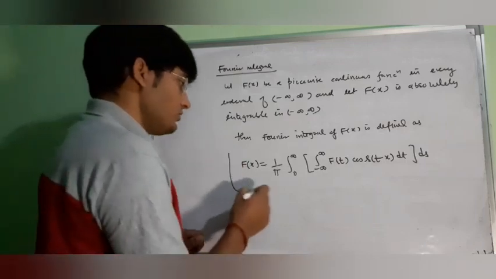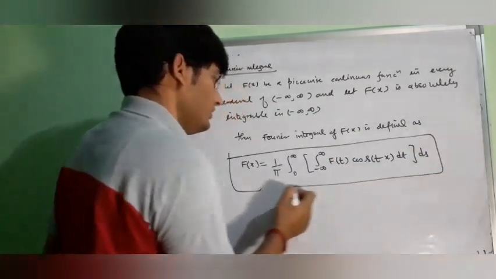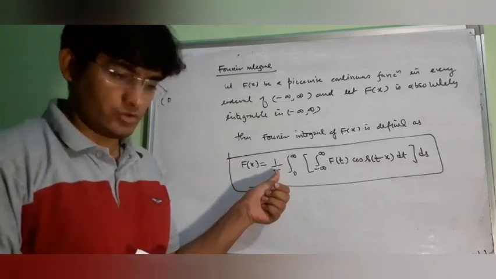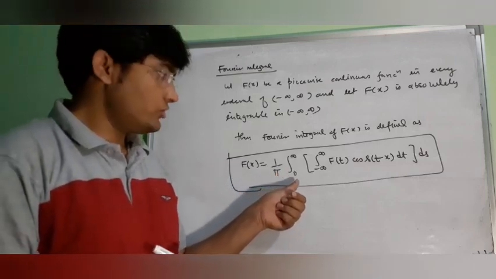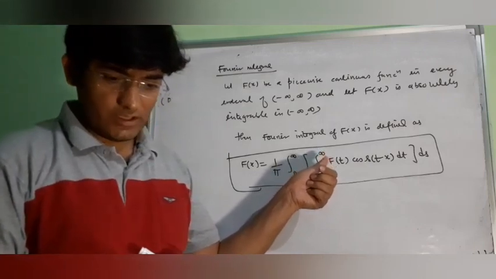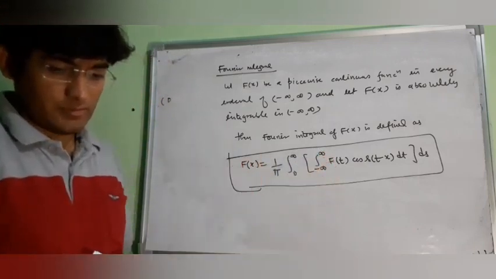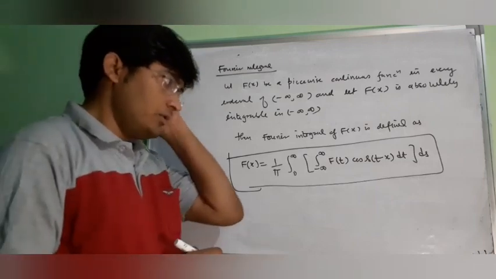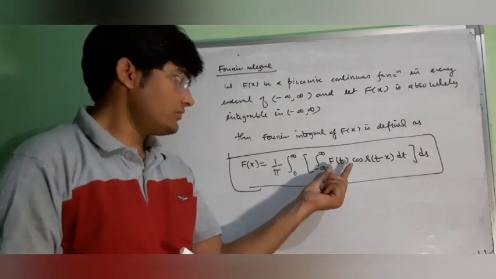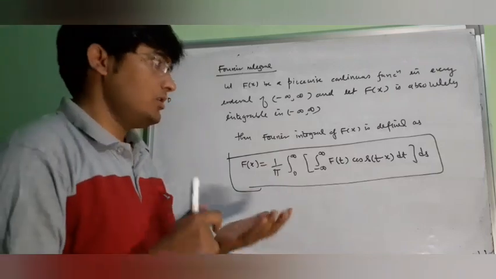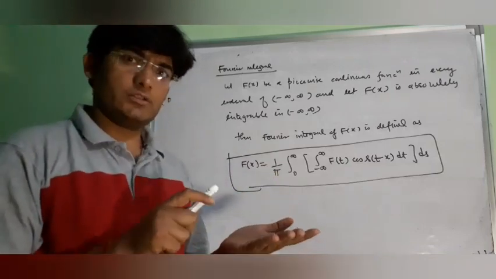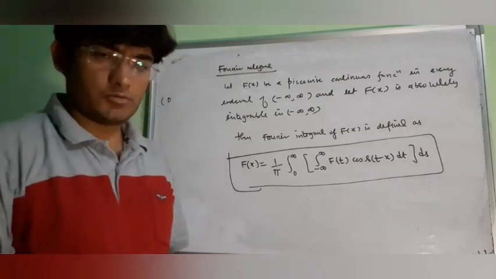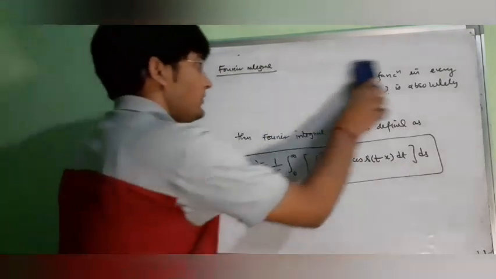This is known as the Fourier integral of a function F(x). Now, with the help of this definition, we will define the Fourier sine integral, Fourier cosine integral, and even the complex form of the Fourier transformation.